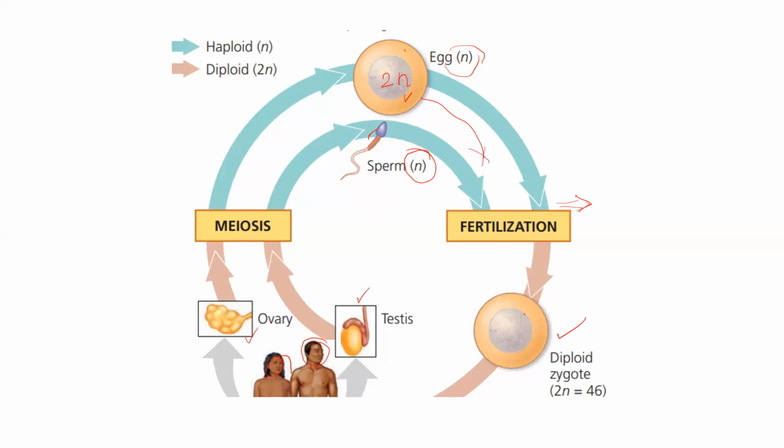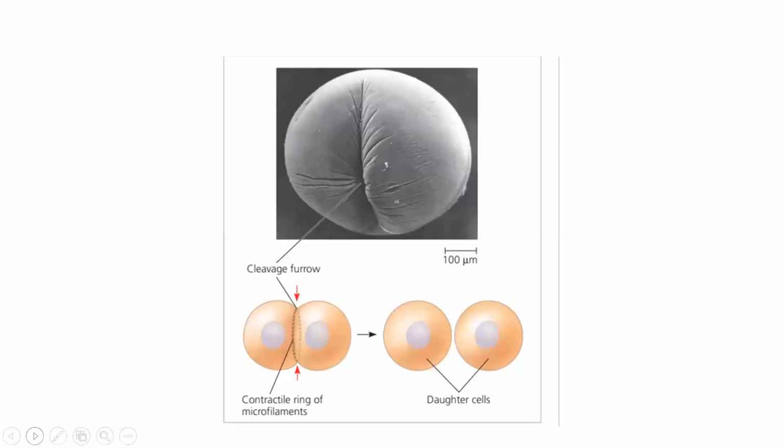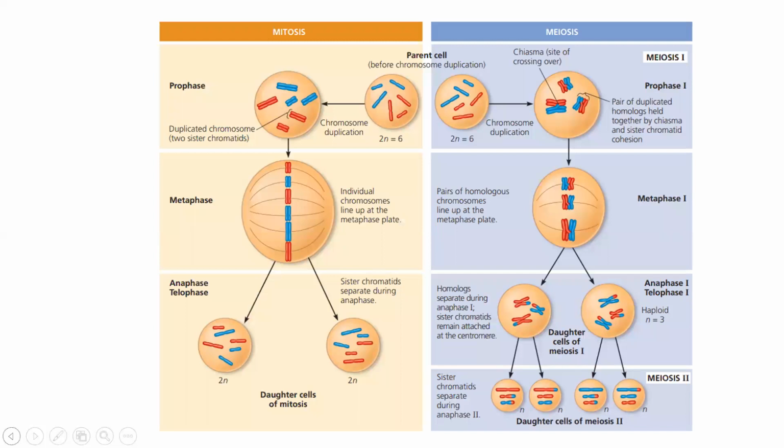Subsequently we end up with mitotic divisions. So here the parent cell is 2n. The difference between meiosis 1, 2 and mitosis is shown here. In mitosis, they start with diploid number of cells. All the diploid cells get duplicated, line up in the midline and separate, and give rise to 2n chromosomes in each cell. The chromosomal number doesn't change.